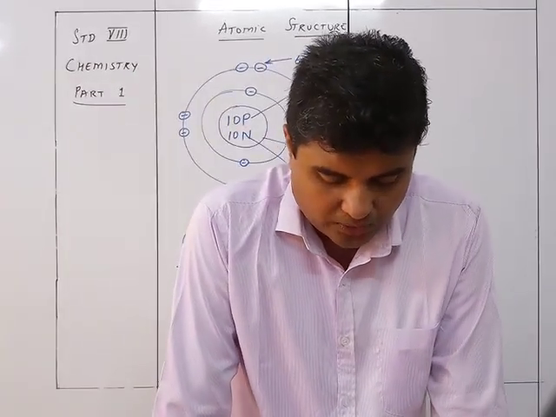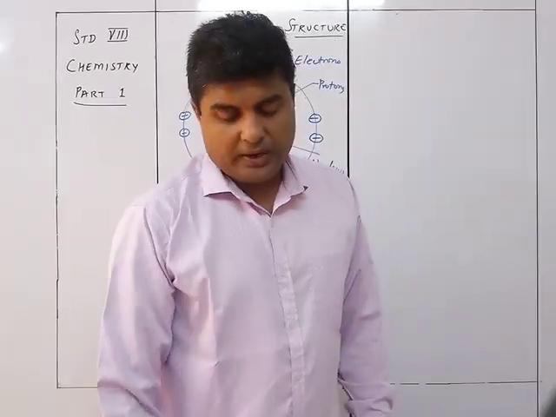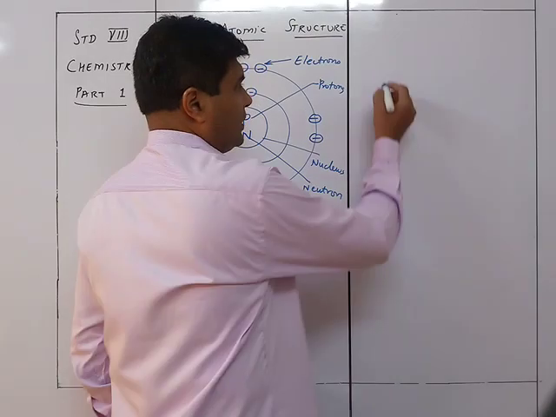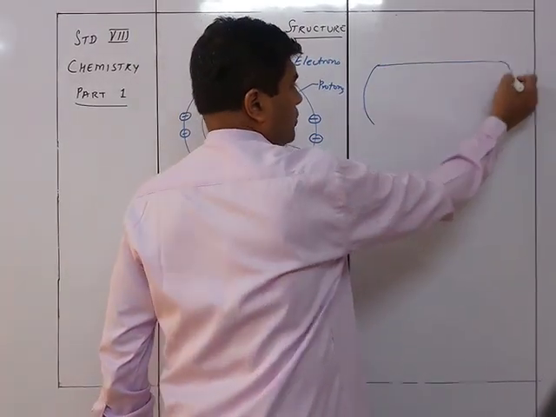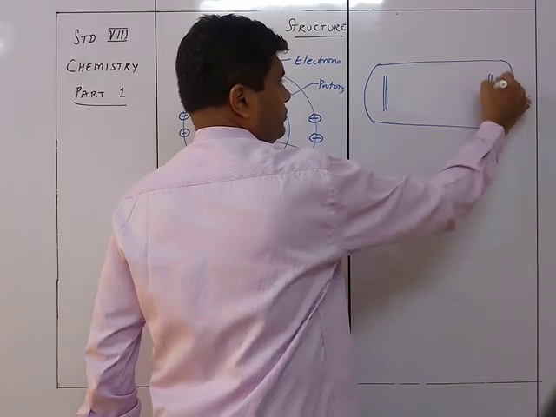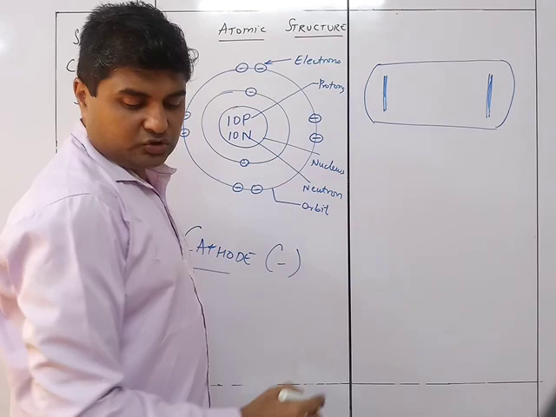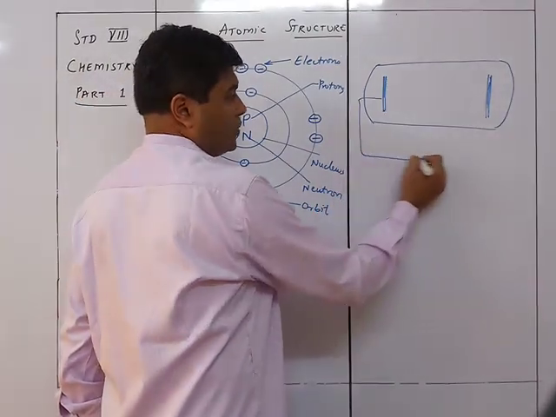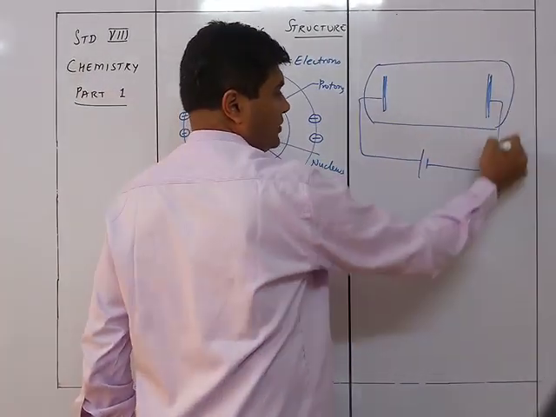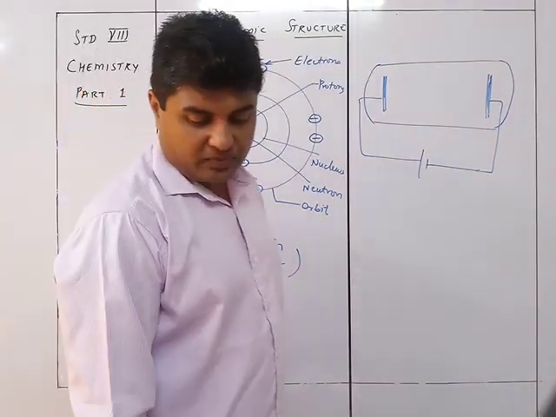Conclusion: cathode rays were thus discovered, leading to the discovery of electrons. So it was seen that if they took a tube, and inside the tube they took two electrodes. Electricity was made to pass through them, connected to a battery in this particular manner. In fact, it is a discharge tube, and a vacuum is there.